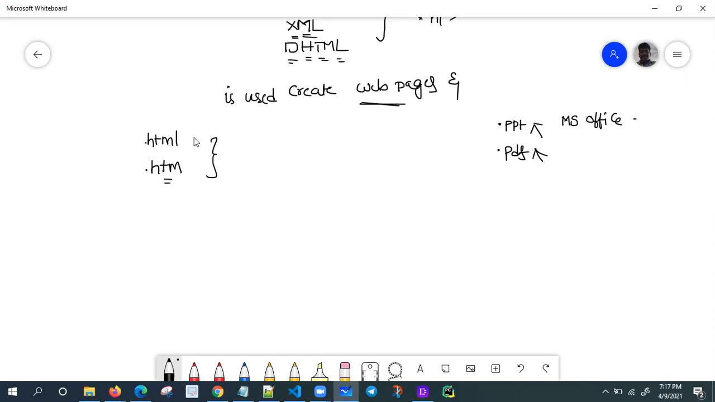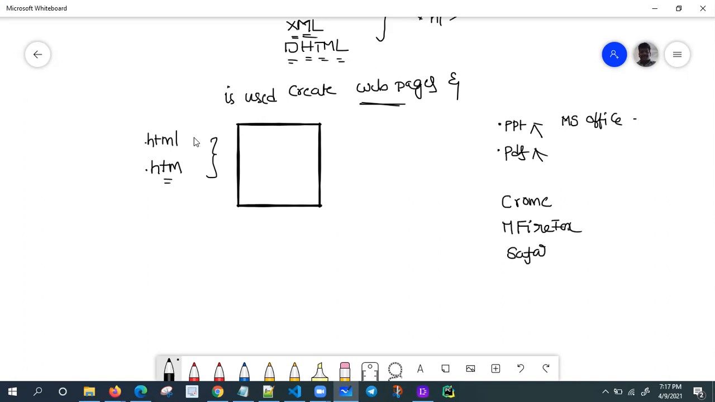If you take any operating system, browsers are there. Don't worry about that. A browser understands only HTML. Any browser, like Chrome from Google, Mozilla Firefox, Safari from Mac, or Microsoft Edge. Internet Explorer is outdated. These are the widely used browsers, and a browser understands only HTML.